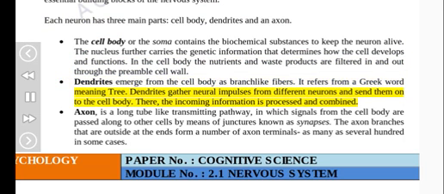Dendrites gather neural impulses from different neurons and send them onto the cell body. There, the incoming information is processed and combined. The axon is a long tube-like transmitting pathway, in which signals from the cell body are passed along to other cells by means of junctures known as synapses. The axon branches that are outside at the ends form a number of axon terminals, as many as several hundred in some cases.